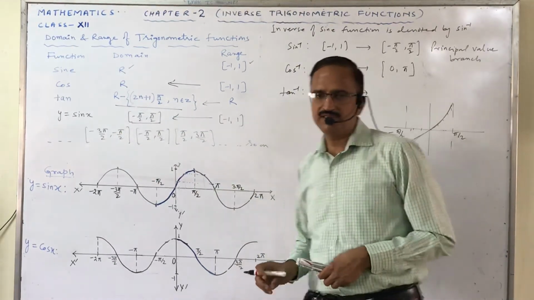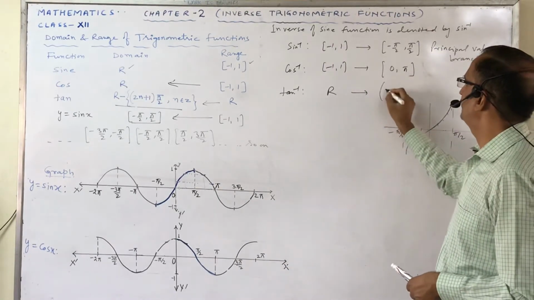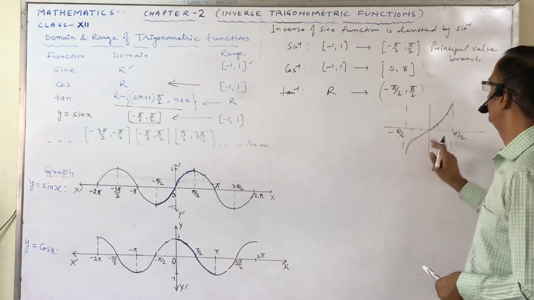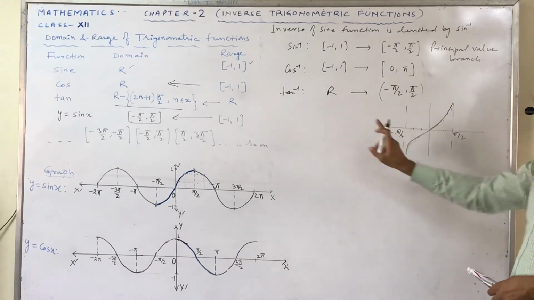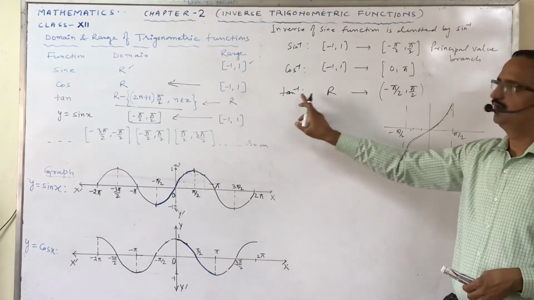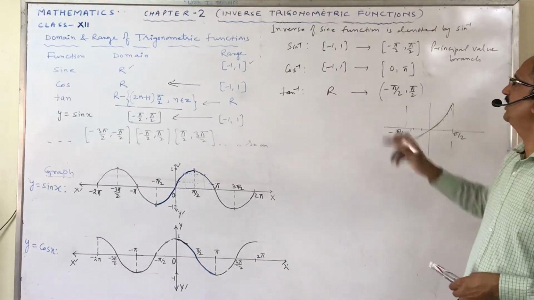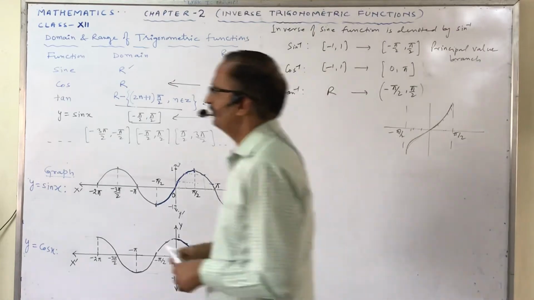Out of those branches, this is the principal branch, minus pi by 2 to pi by 2. So tan inverse is defined when the domain is R and the range is minus pi by 2 to pi by 2.